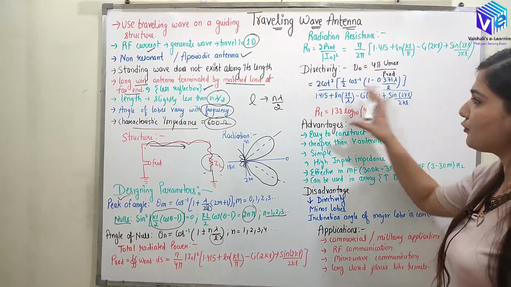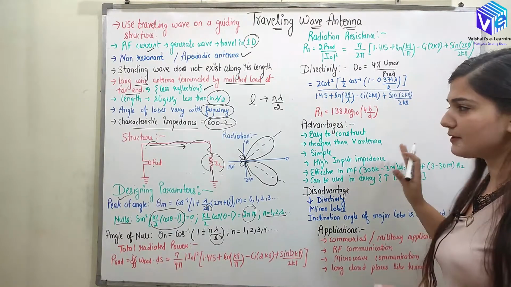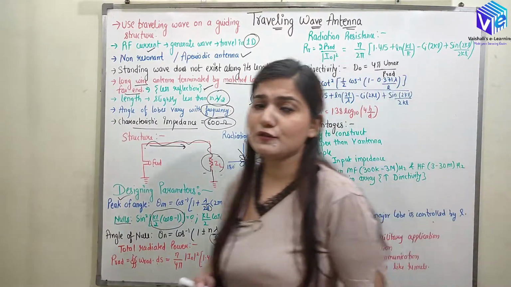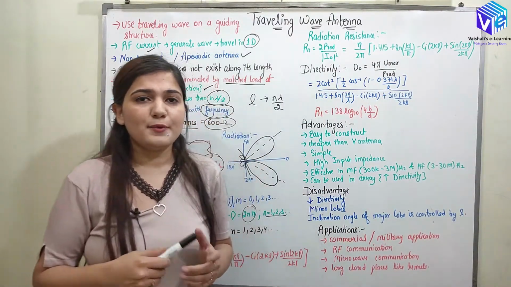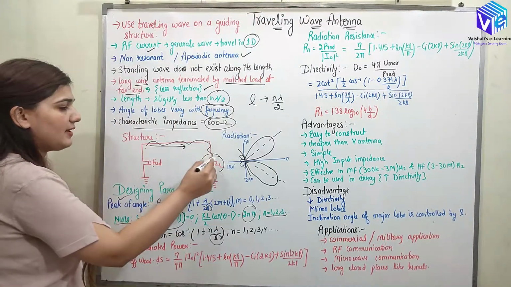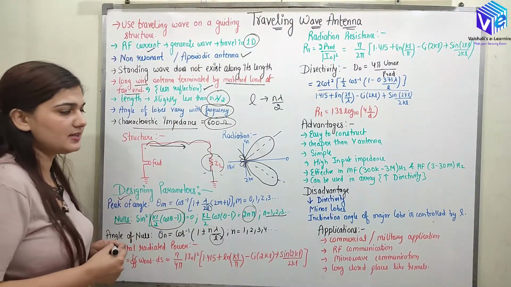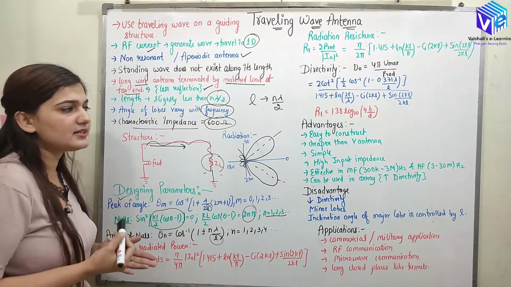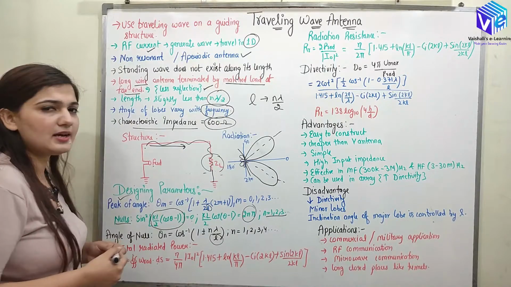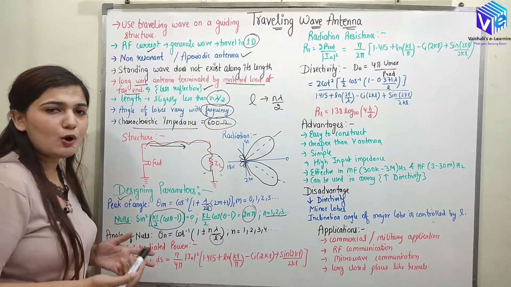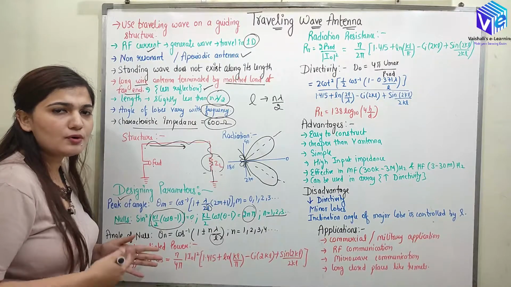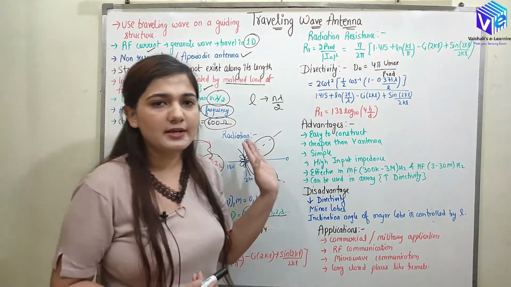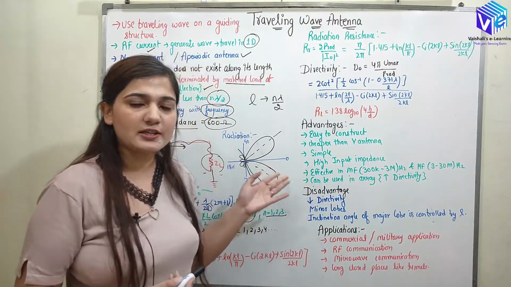Now I hope you understood all of the things that I have represented over here. Now coming to the advantages. What are the advantages of using the travelling wave antenna? Because here I have just a single wire and I am matching it with the load resistance, it is easy to construct, right? It is economical, I can say it is cheaper as well, because in the V antennas, another type of the long wire antennas, we were using more structures and more material.